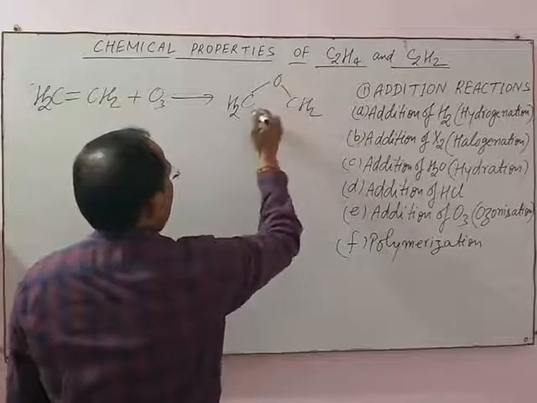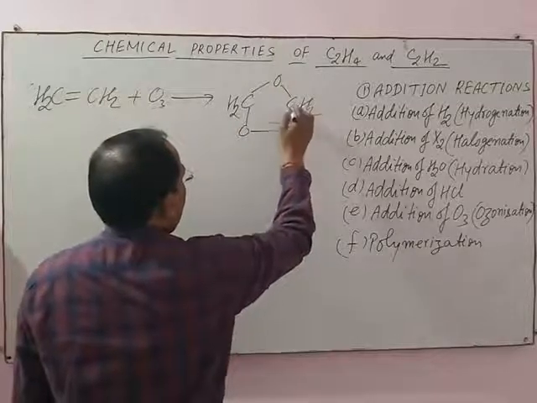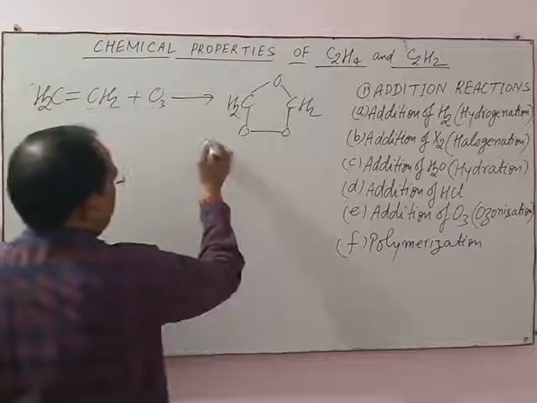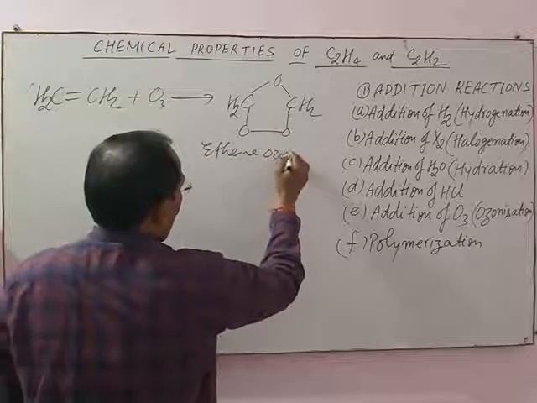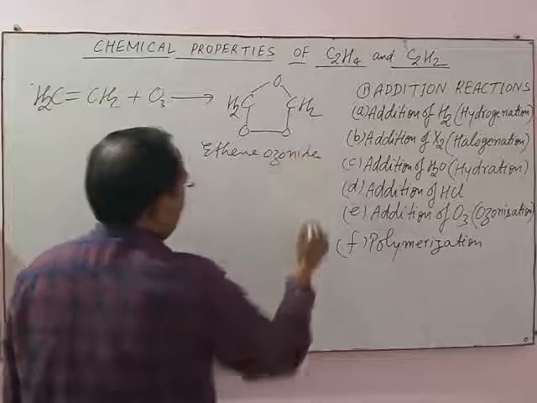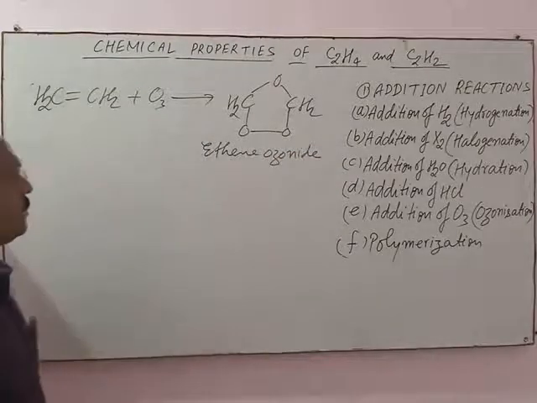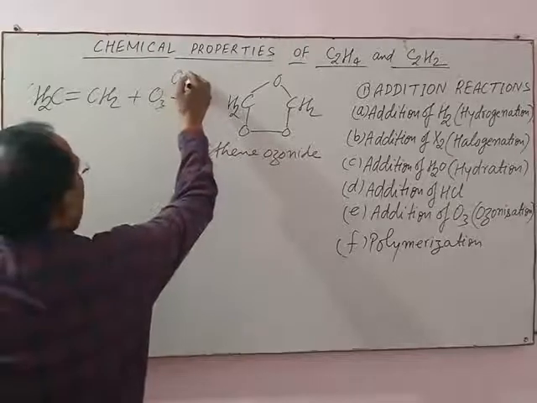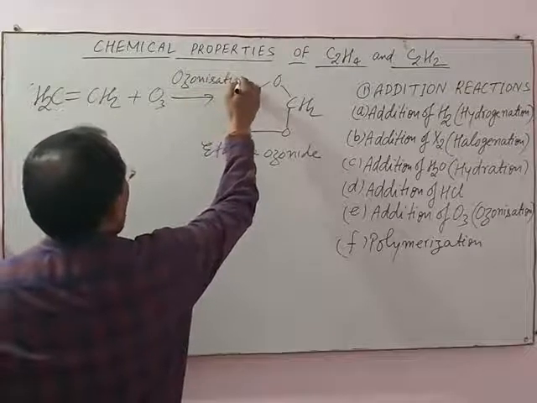This is ethene ozonide. This reaction is known as ozonization.